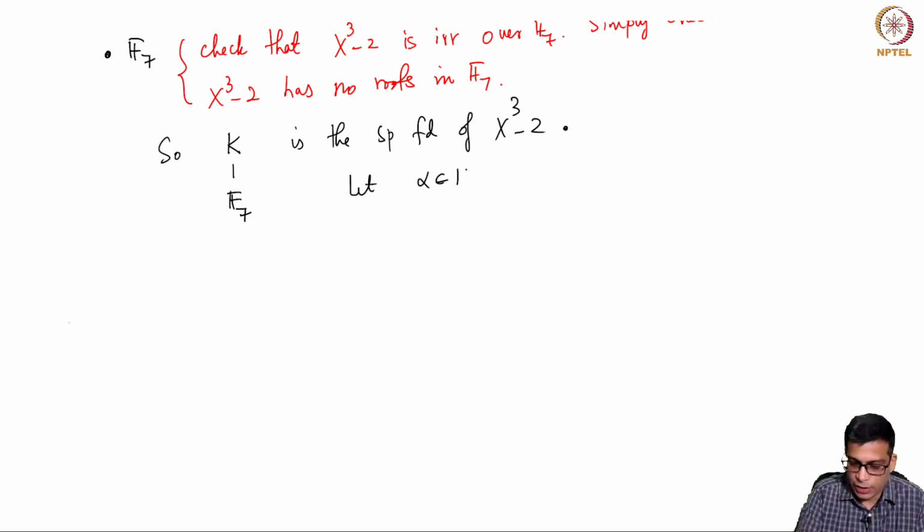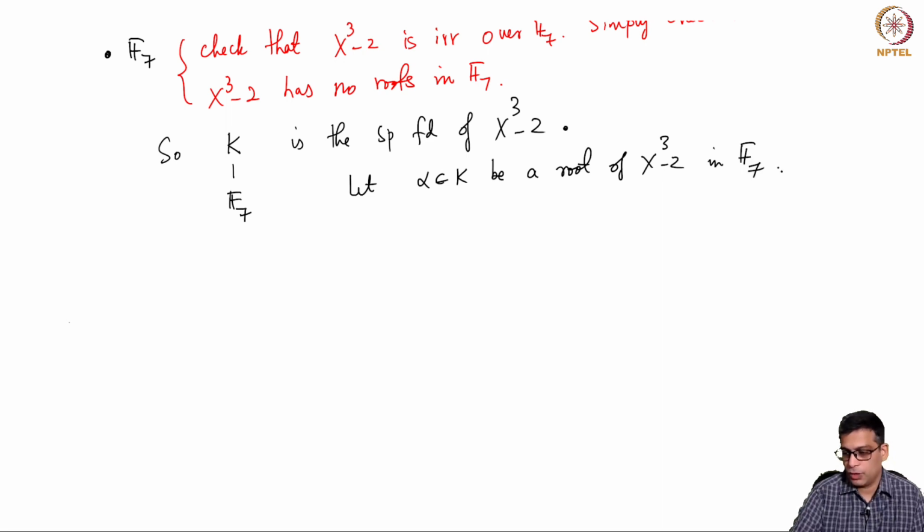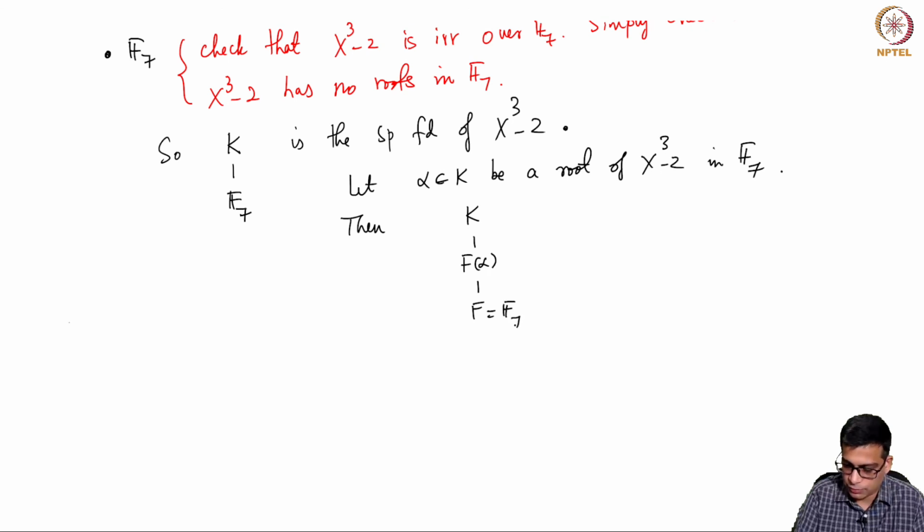Okay, so basically what I am saying is that let alpha be a root of x cube minus 2 in F7. Okay, so what we have is K, F alpha and F, which is of course F7.